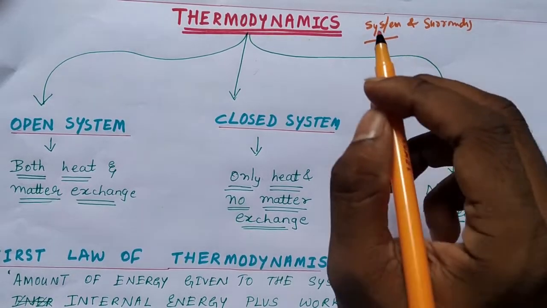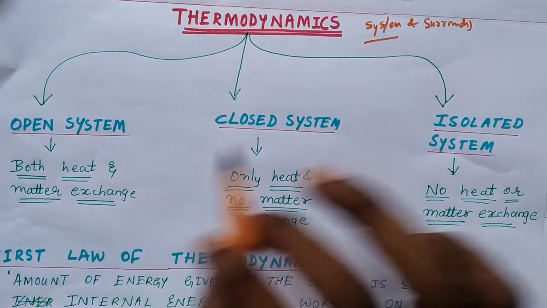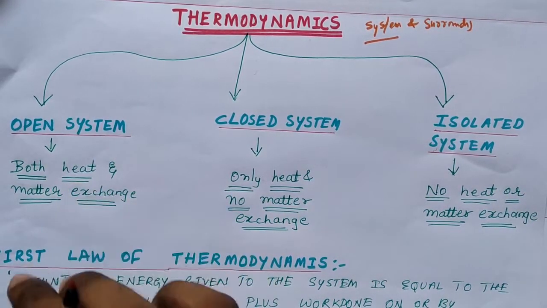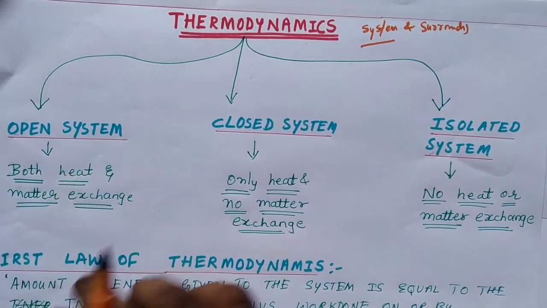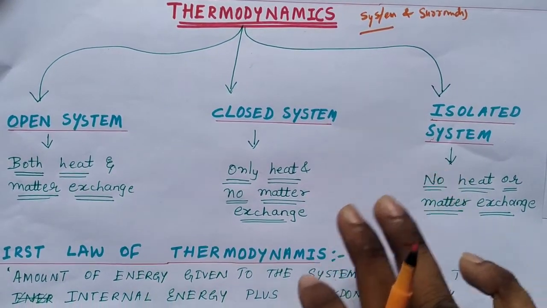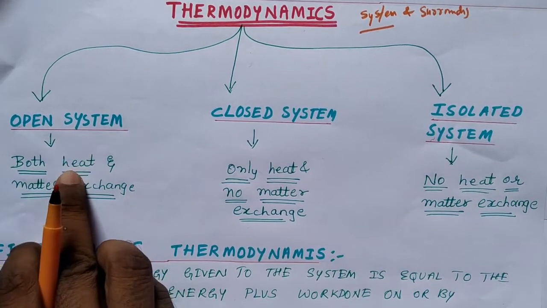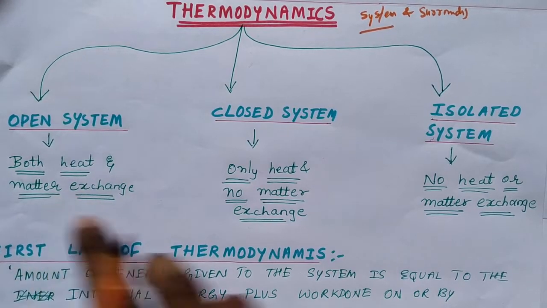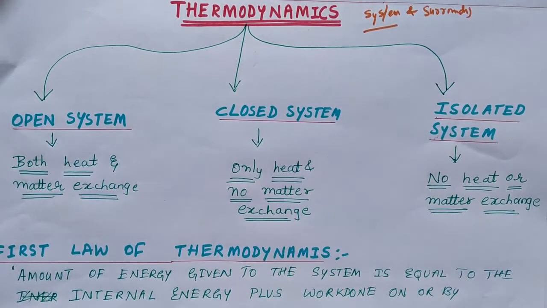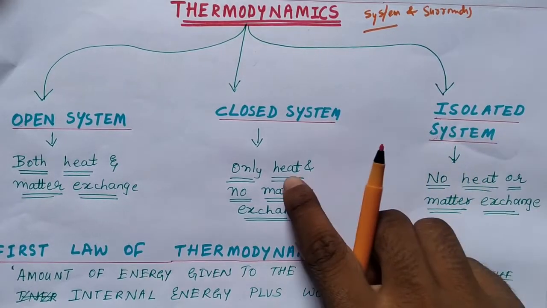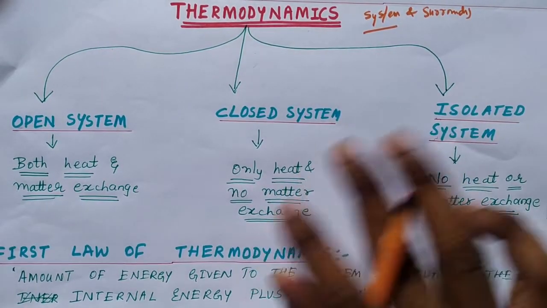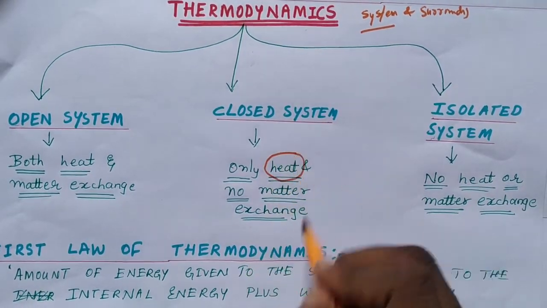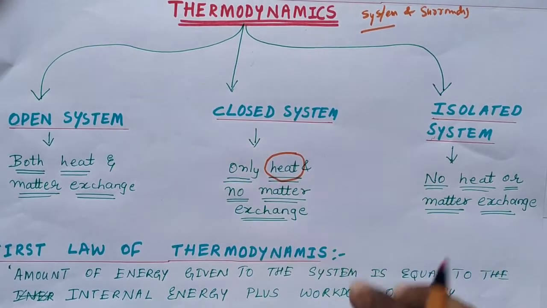Okay, there are three types of systems usually in thermodynamics. One is open system. Open system is such a system where both heat and matter exchange takes place, whereas closed system is such a system where only heat exchange takes place but matter exchange doesn't take place. Okay, only heat will exchange but matter exchange doesn't take place in closed system.